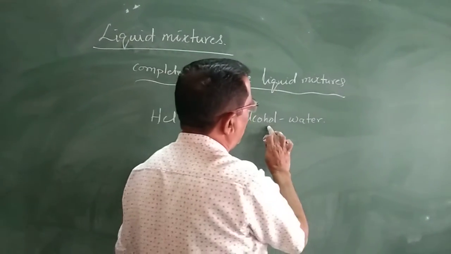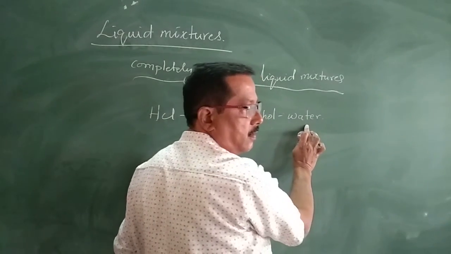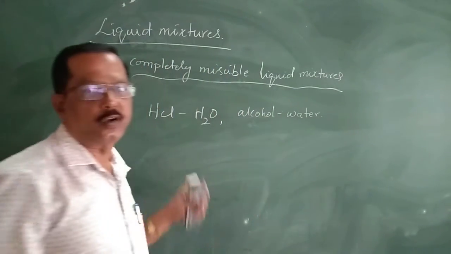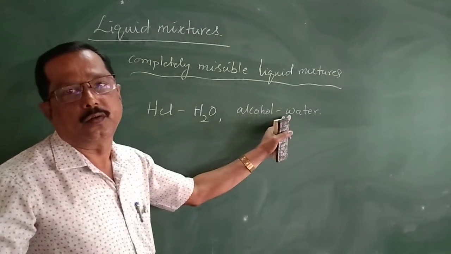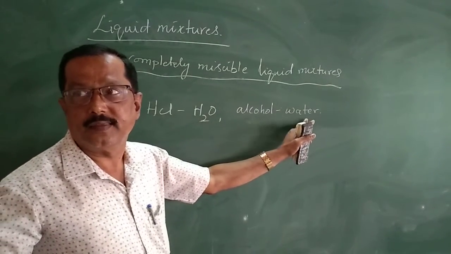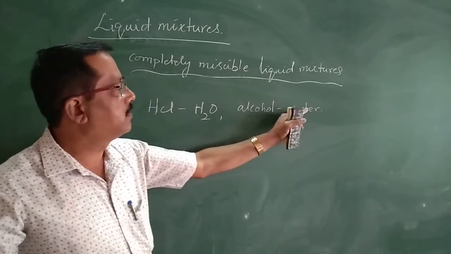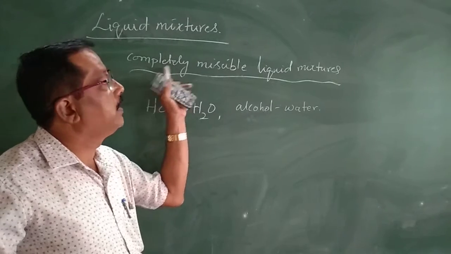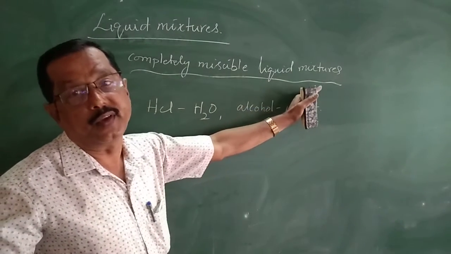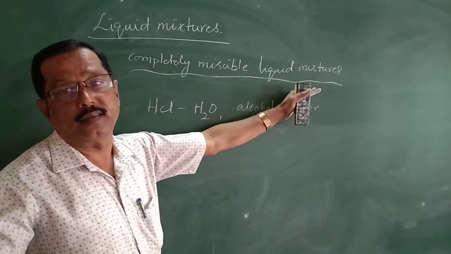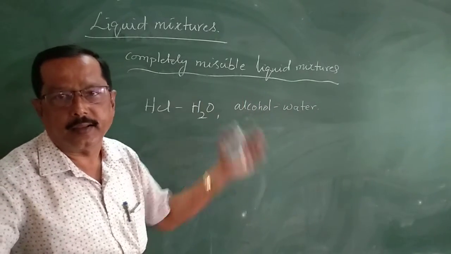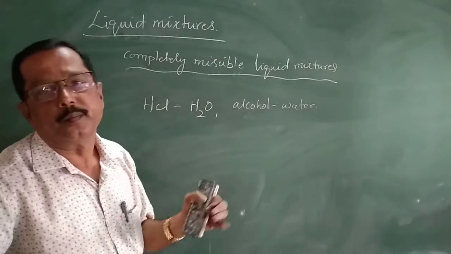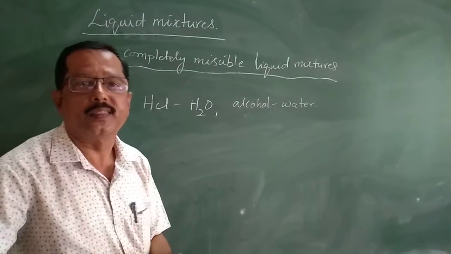So here also alcohol dissolves in water and water dissolves in alcohol for all concentrations to give a homogeneous solution. That's why these are called completely miscible liquid mixtures. For lower concentration and also for higher concentration, they are miscible completely with each other.